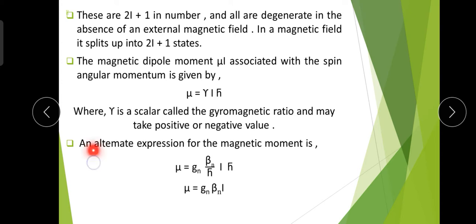Now an ultimate expression for the magnetic moment is mu is equal to Gn into beta n by h cut into I h cut. That means we substitute the value of gamma, the gyromagnetic ratio, which is Gn beta n divided by h cut.